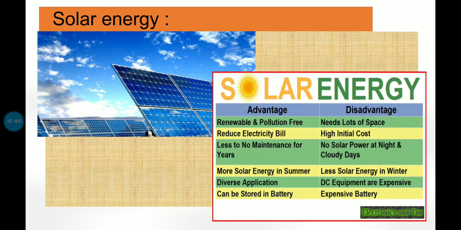Then there is no solar power at night, and cloudy days can be a problem sometimes, and less solar energy in winter since the days are cloudy. Then DC equipment is expensive and we need an expensive battery also.